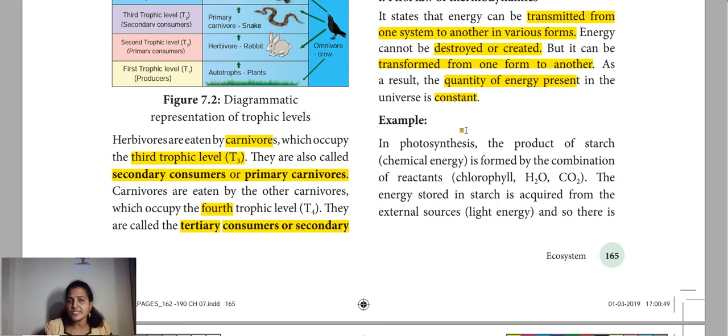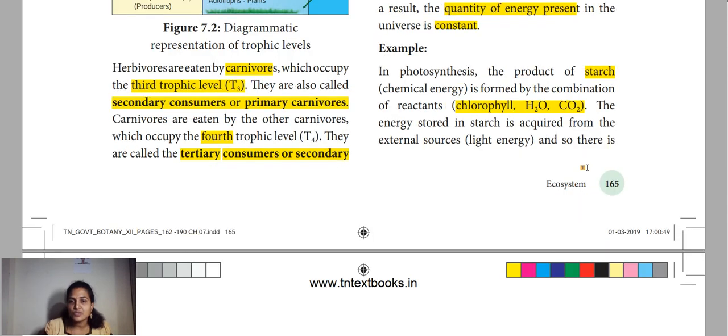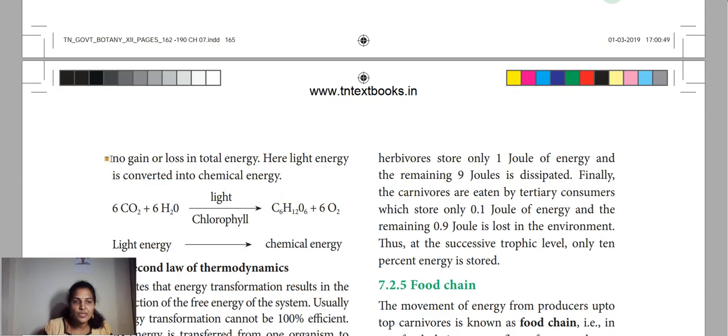Yes. Here, one example is given in photosynthesis, the product starch. What is the end product of photosynthesis? It's nothing but starch. The prepared food is stored in the form of starch, so that is a chemical energy. It's formed with the help of chlorophyll, which traps the light, along with water molecules and carbon dioxide, which are converted into starch, and oxygen is liberated. The energy stored in starch is acquired from an external source, light energy, so there is no gain and no loss in total energy.